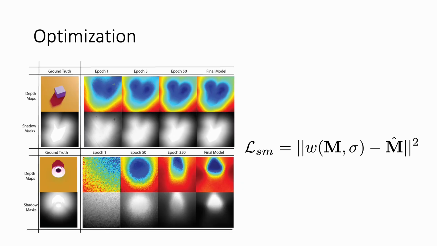Below are the results of optimizing our pipeline with the Adam optimizer. A distance transform, similar to the one proposed in the U-Net paper, is first applied to our ground truth shadow masks to weight them and make optimization smoother. As shown in this figure, as the model is trained, the predicted shadow mask and depth converge to the ground truth. The entire framework is optimized using binary shadow masks, and the MLP is trained on the loss shown here, the L2 loss between the weighted ground truth mask and the predicted mask.